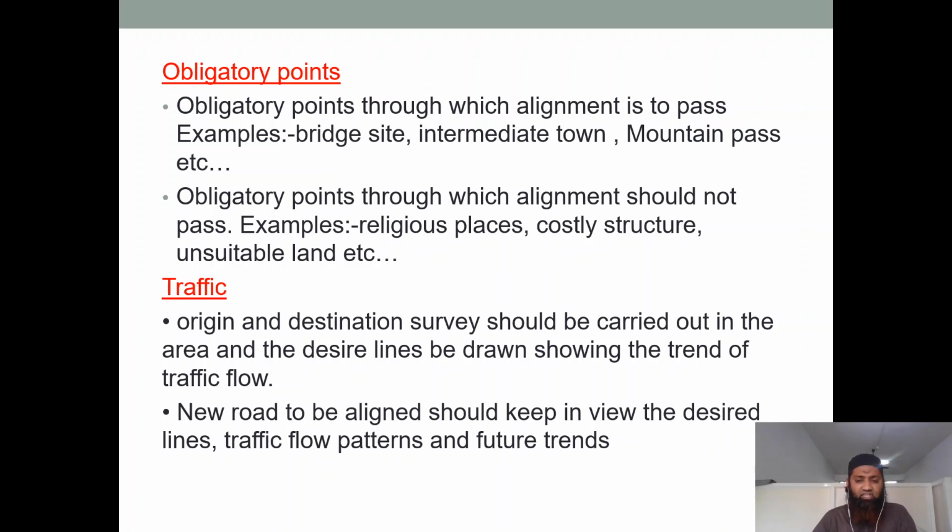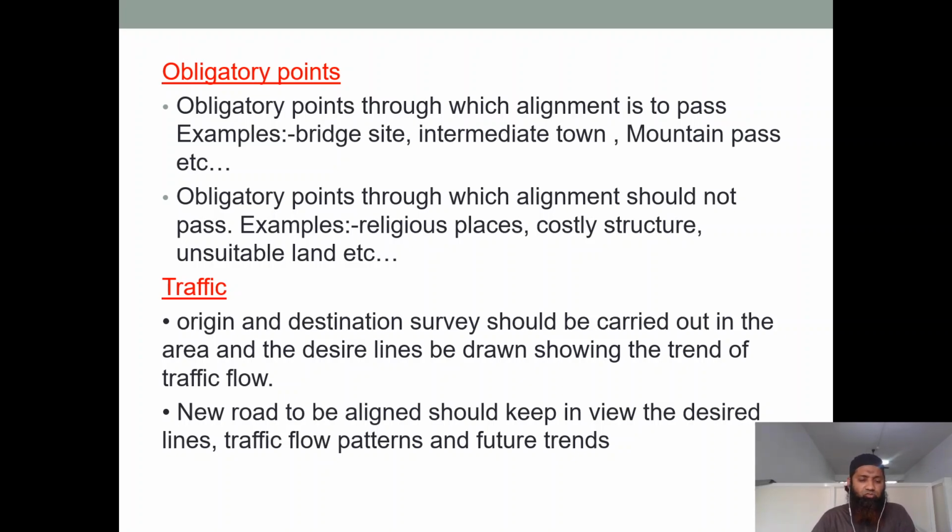Traffic origin and destination survey should be carried out in the area and desired lines be drawn showing the trend of the traffic. As I had told you, we need to have a good traffic count of the origin and destination, how many commuters are coming, starting from one place and reaching the other place. The number of that count should come. In that count, we also see the peak hour flow, in which hour the flow is maximum.